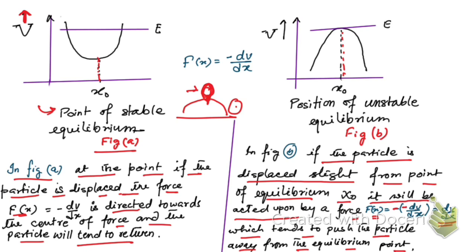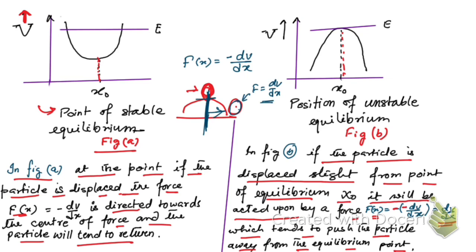The force acting on it is dV by dx, and this force pushes it away from the equilibrium position, the position at which it was when it was at rest.